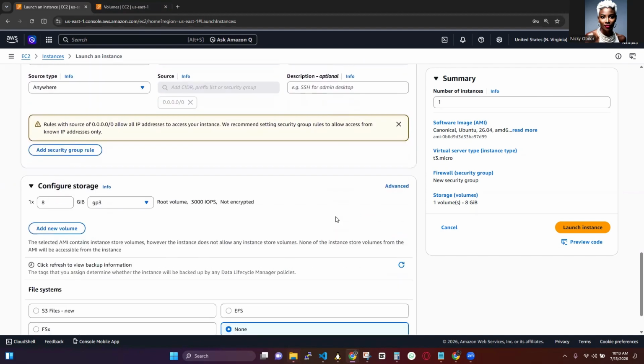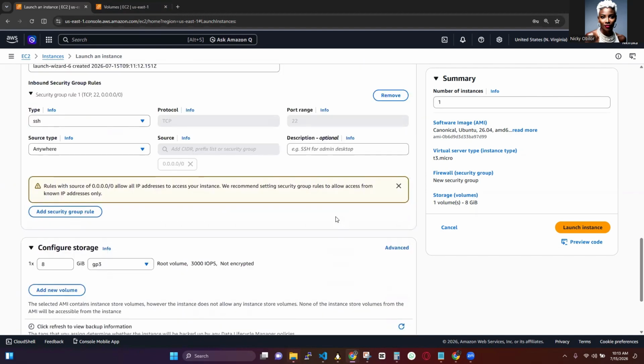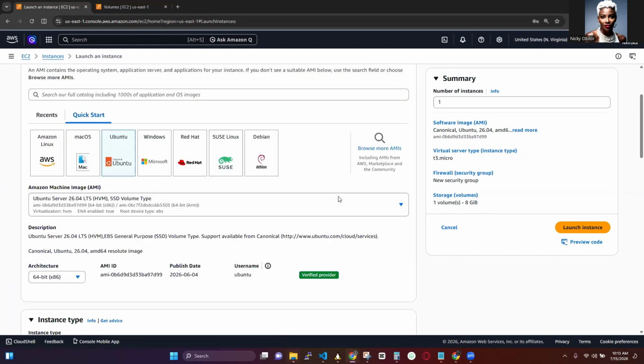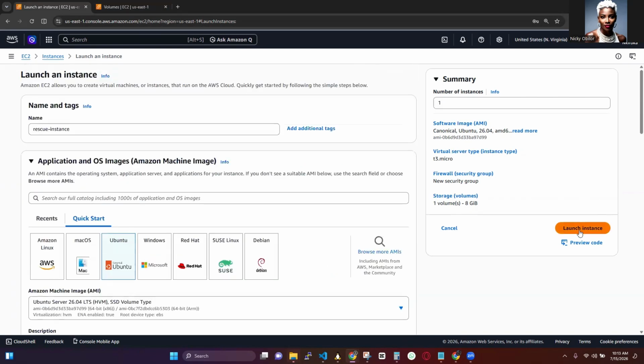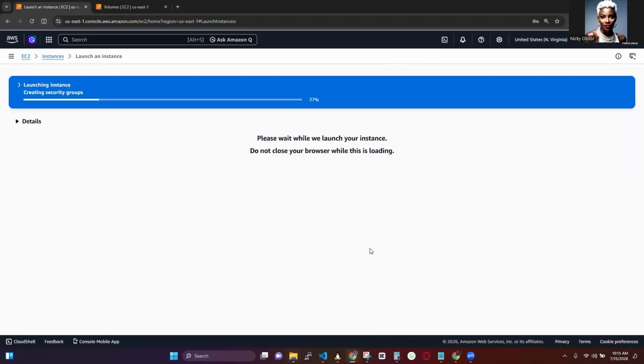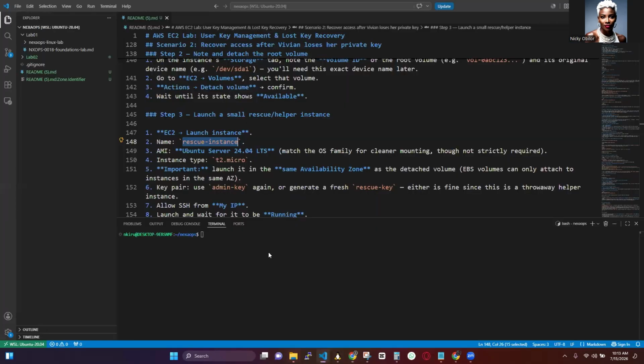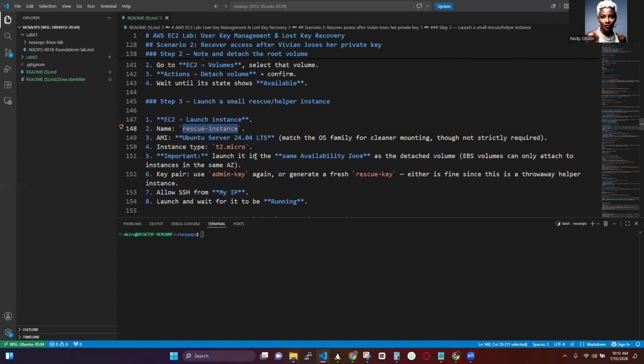So SSH, everything is good. So go ahead and launch. Let's look up our script and be sure we're following the instructions. So launch in the same availability zone as the detached EBS. EBS volumes can only be attached to instances in the same AZ.